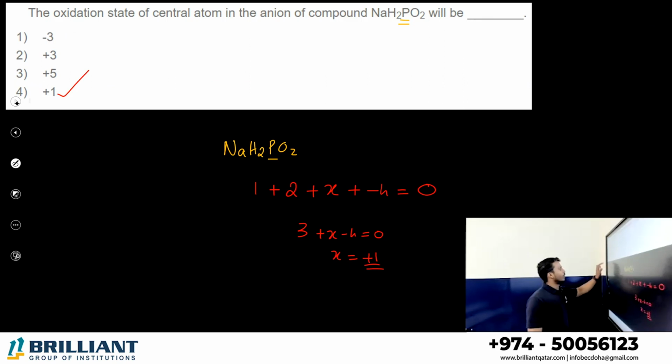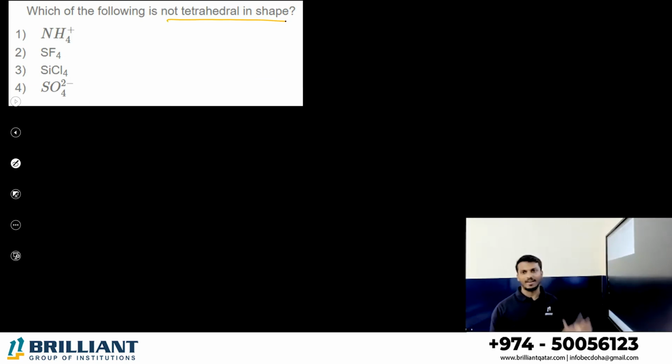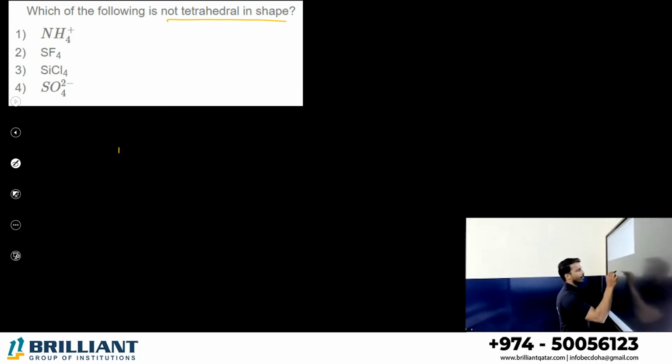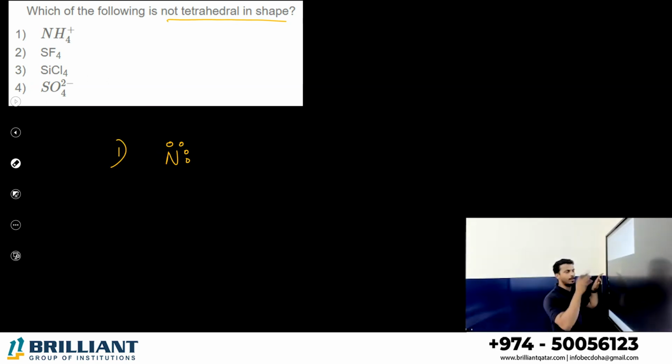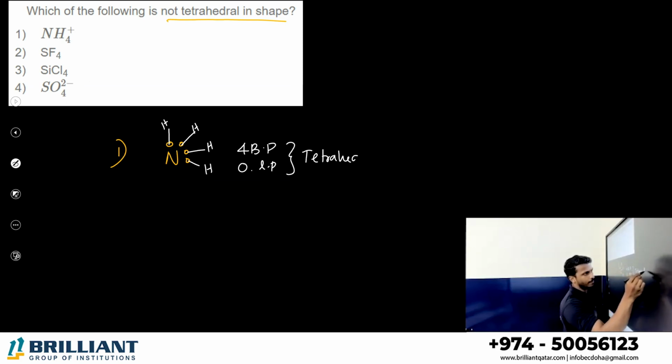Which of the following is not tetrahedral in shape? Let me take the first option, NH4+. Nitrogen, the central atom, contains 5 valence electrons. In the compound there is a positive charge, which comes from losing one electron. It is surrounded by a total of 4 hydrogen atoms, and each hydrogen needs 1 electron. There are a total of 4 bond pairs and 0 lone pairs on the central atom. Yes, this is tetrahedral geometry.